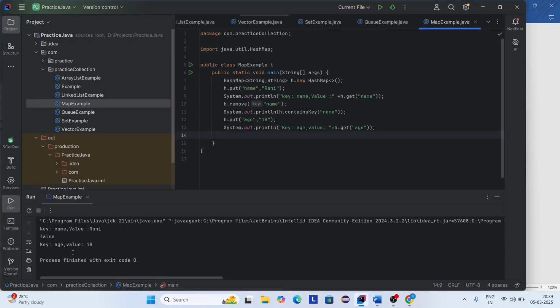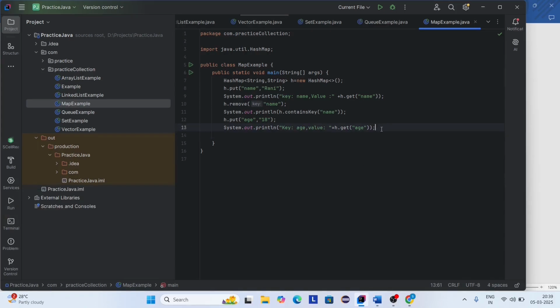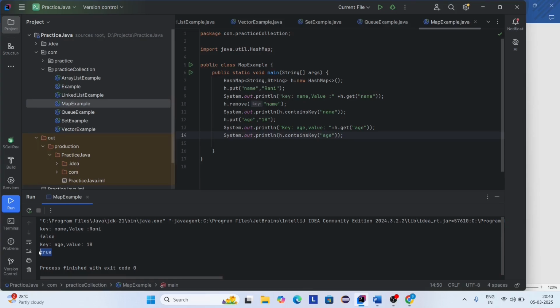Here you can see one more key value is added here. And here I want to check if key is present or not. So I'm using contains key method. If key is present, it returns true. If key is not present, it returns false. Okay, I'm giving name. Here I'm giving the key name. So let's run this code. Here you can see it returns true.